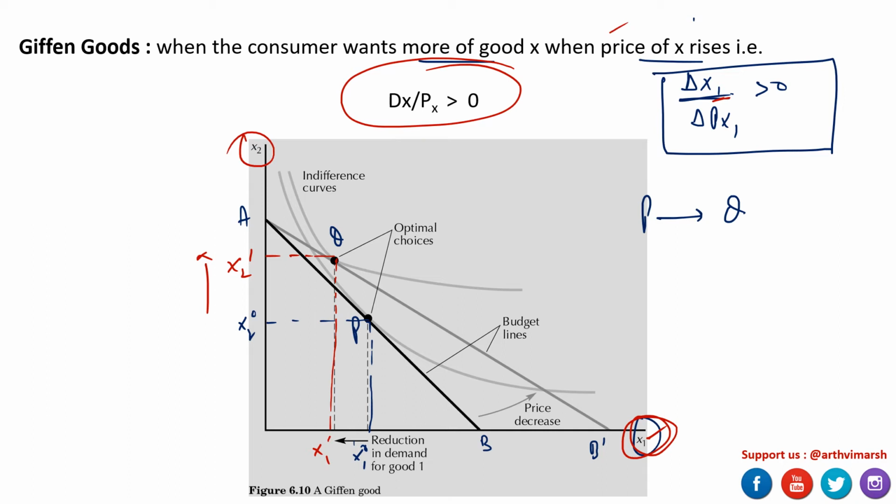This is essentially telling us that ideally it would have been somewhere here maybe, if it were a normal good. But here we can observe that it's not X1 whose demand is increasing because of the fall in price, it's the other good. Even if it's getting relatively expensive, it's being demanded more.